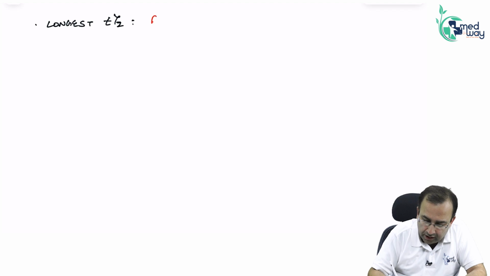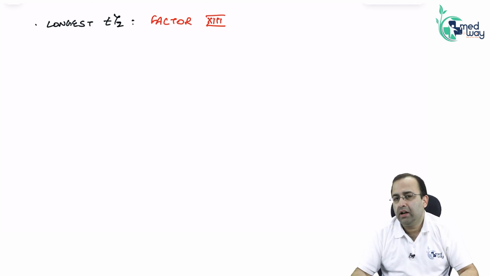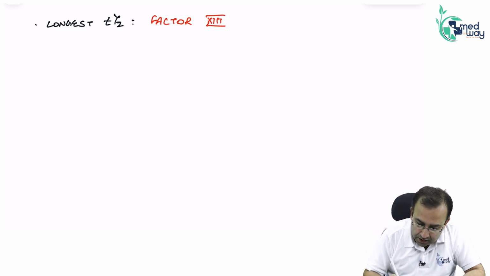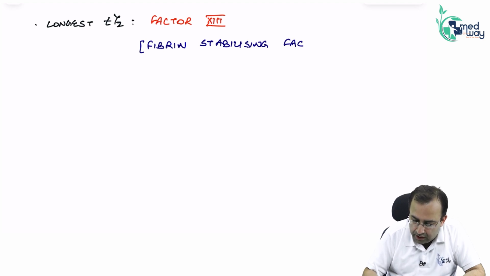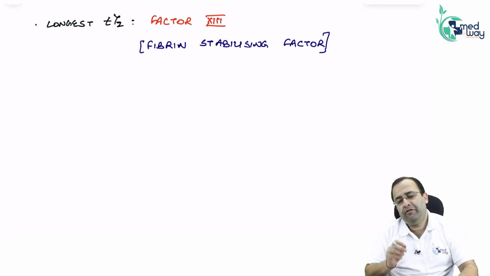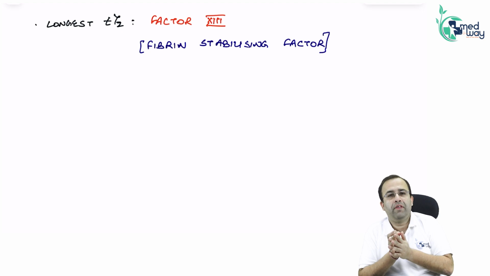Longest half-life. Next point. Longest half-life, factor 13. Again, extremely important. Longest half-life, factor 13. Factor 13 is also called fibrin stabilizing factor. So, think of it yourself.